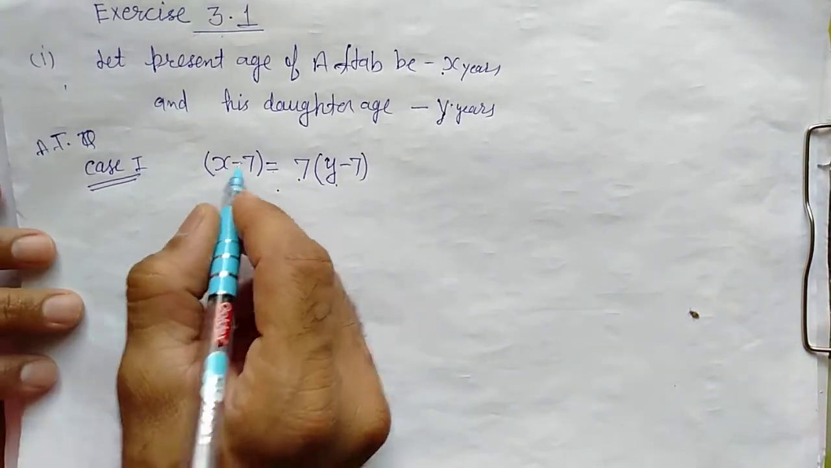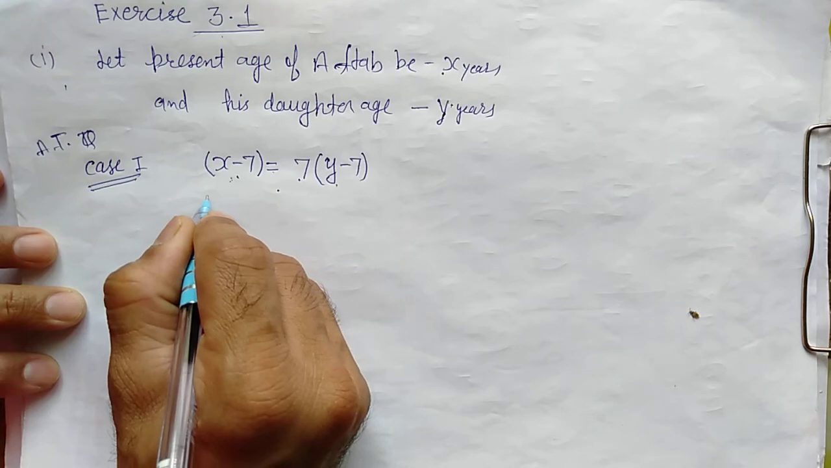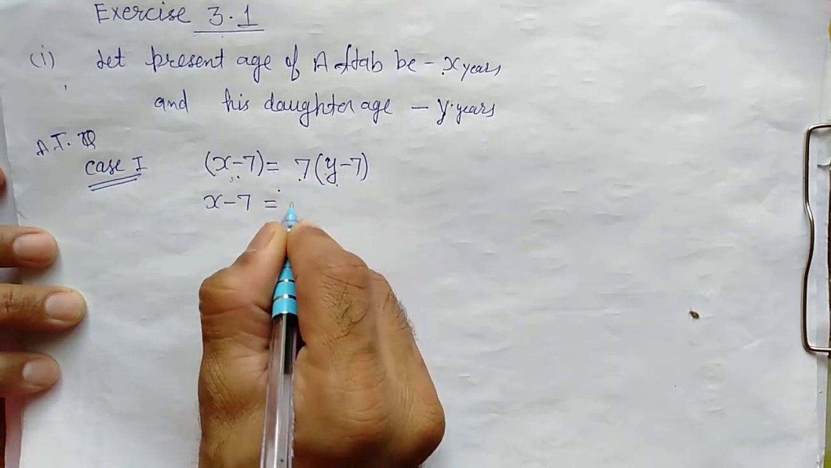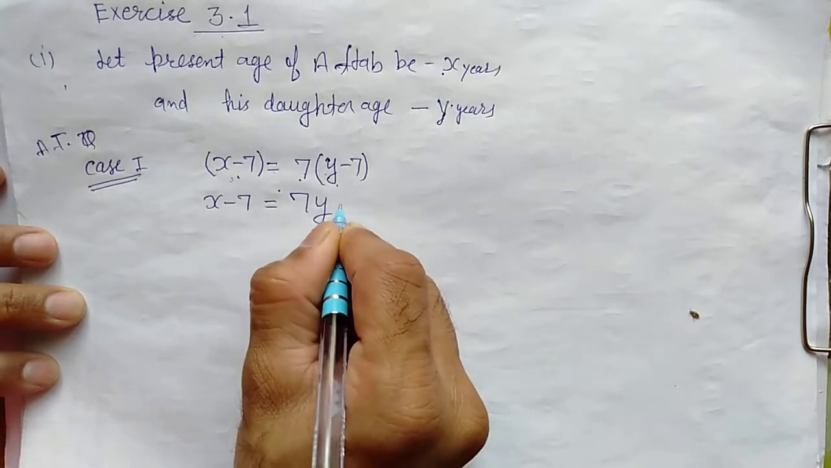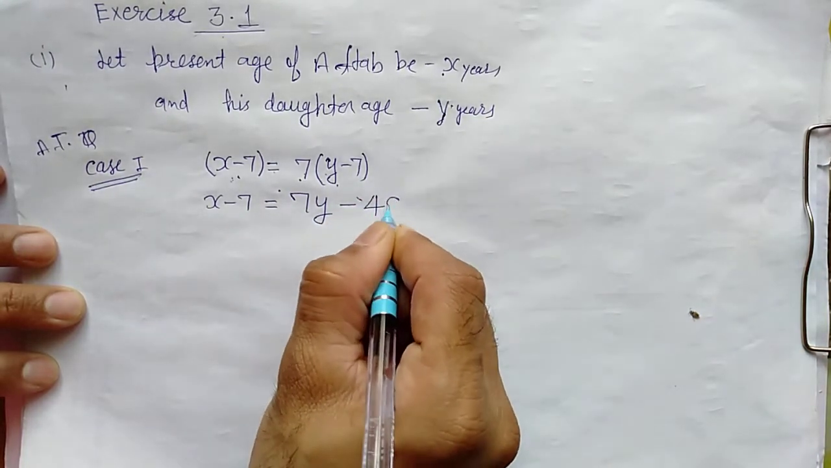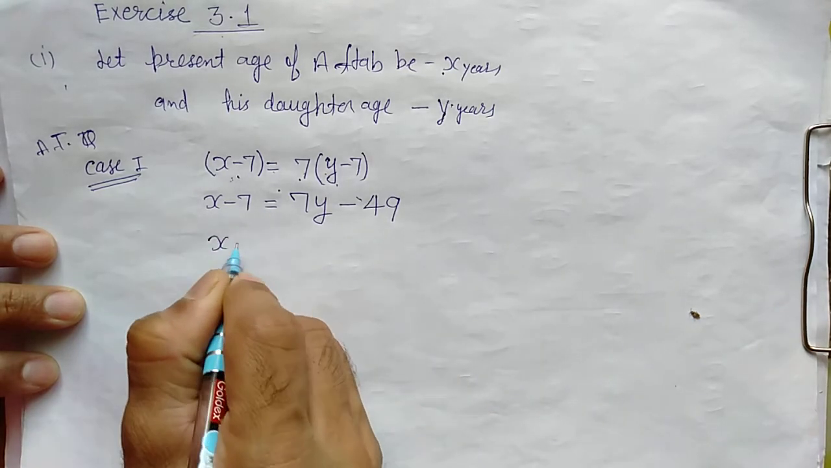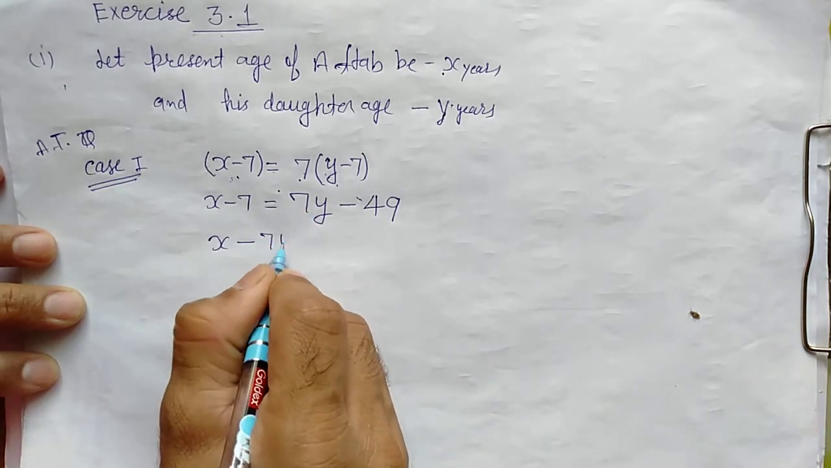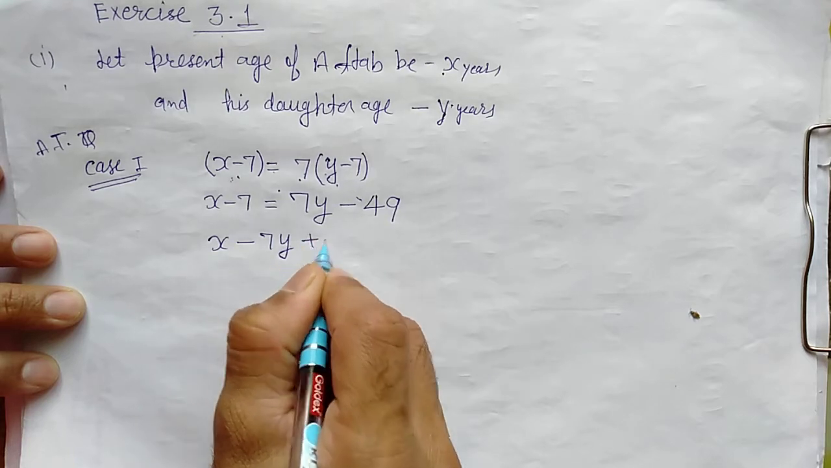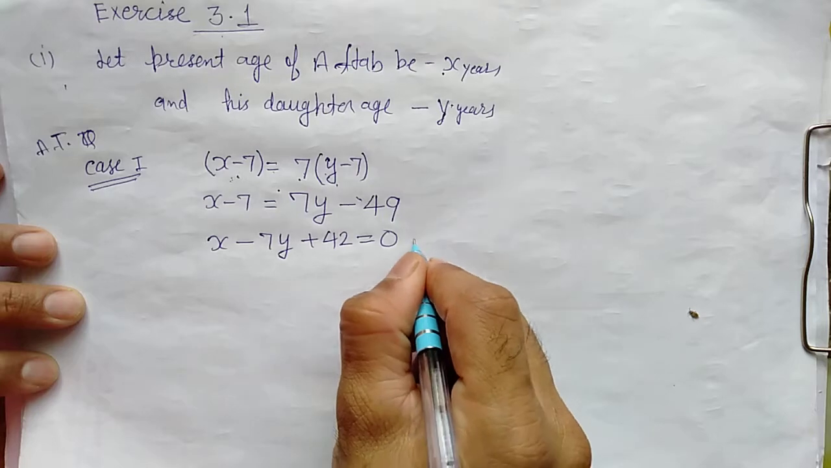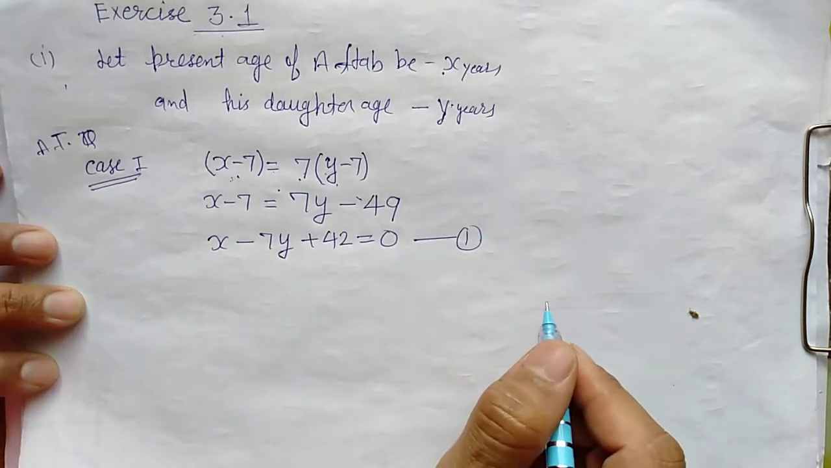Yes. So now what to do here? Just multiply them and try to make the equation. This will be X minus 7 is equal to 7 multiplied by Y, equal to 7Y minus 7 sevens are 49, right? When we solve, what will come? By transposing, X minus 7Y plus 42 is equal to 0. Mark it equation number 1.